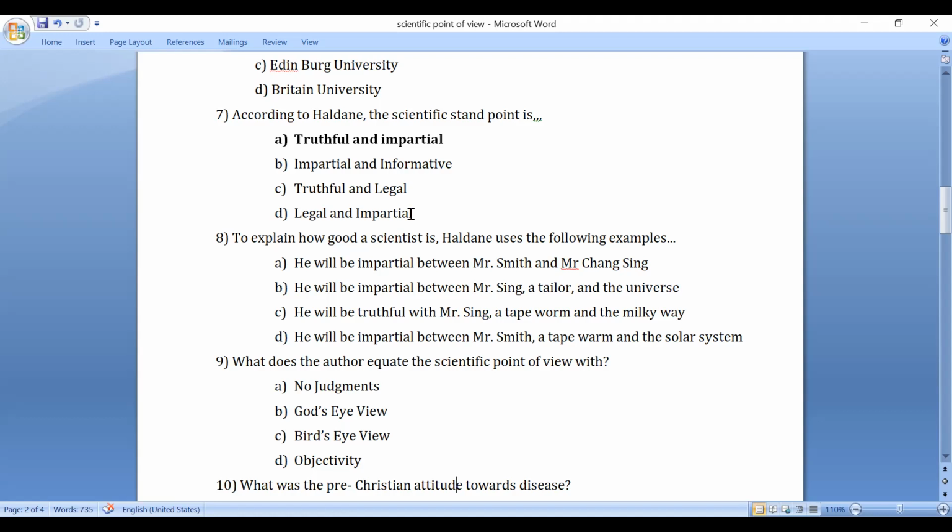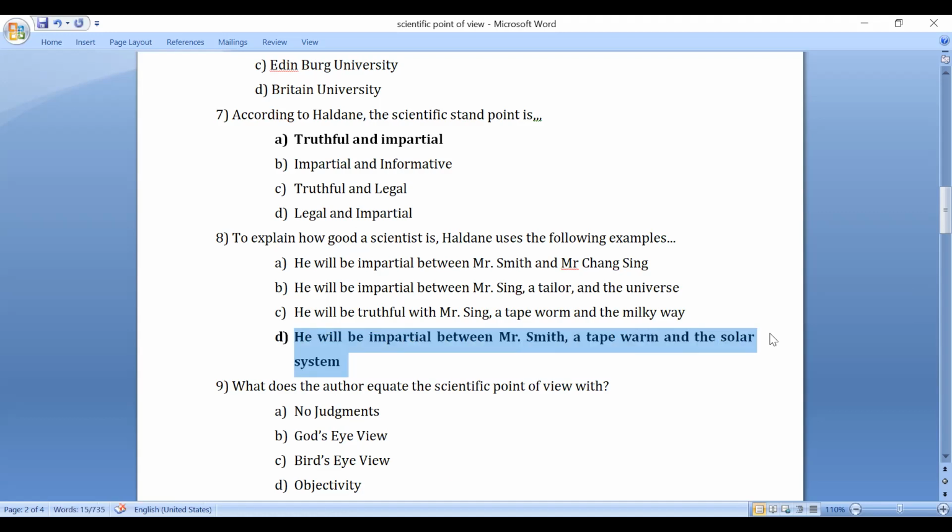The scientist will be impartial between Mr. Smith and Mr. Chang Sing, or he will be impartial between Mr. Singh, a tailor, and the universe, or he will be truthful with Mr. Singh, a tapeworm, and the Milky Way, or he will be impartial between Mr. Smith, a tapeworm, and the solar system. So the correct answer is D from the book. We can say that he will be impartial between Smith, a tapeworm, and the solar system.